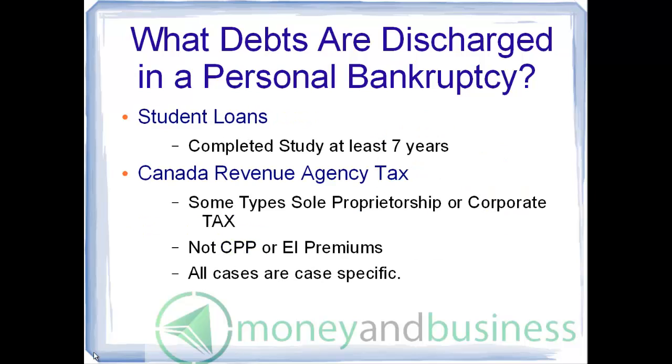All student loans that have been completed 7 years from the date the student ceased to be a student can be included in a bankruptcy. In some cases, if a person can prove a hardship case, then student loans can be included for up to 5 years after the student ceased to be a student. Sometimes a sole proprietorship or corporate tax may be included in the bankruptcy if the director or all directors go bankrupt. However, CPP or EI premiums are not included. The above is general advice, and all cases are case-specific.